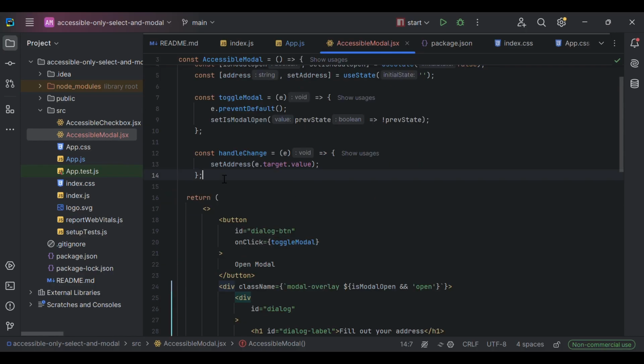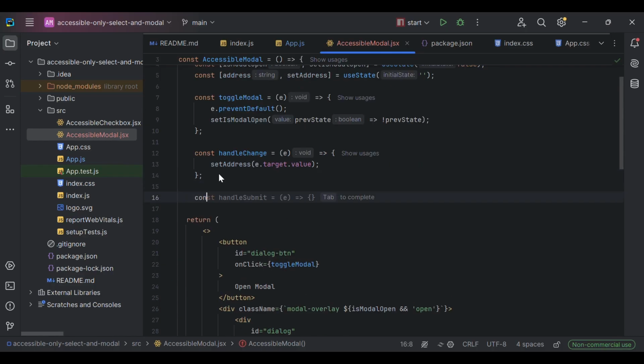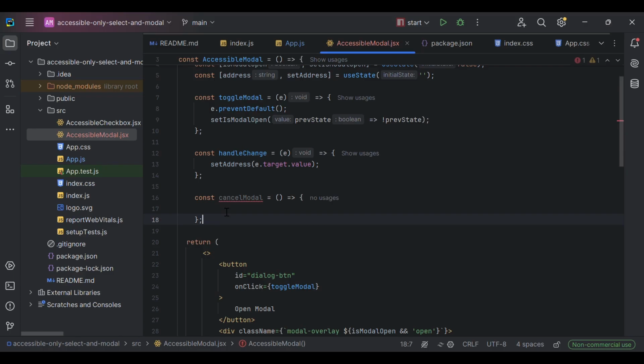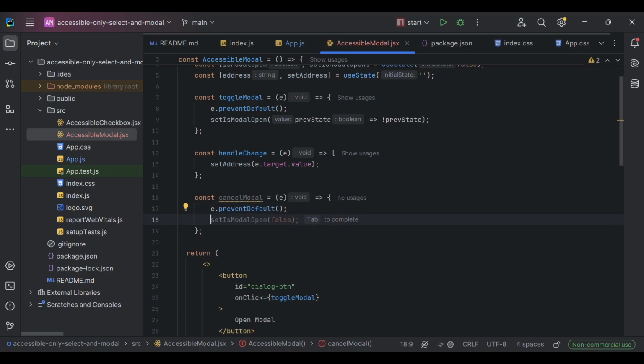Let's implement cancel. We are going to do event prevent default. Then we are going to close model.